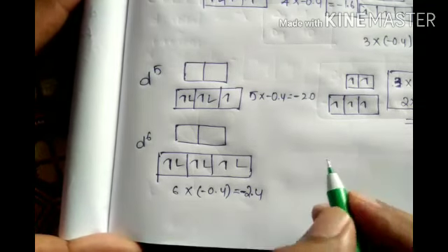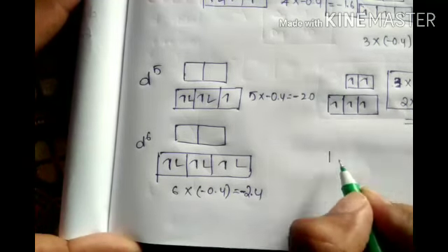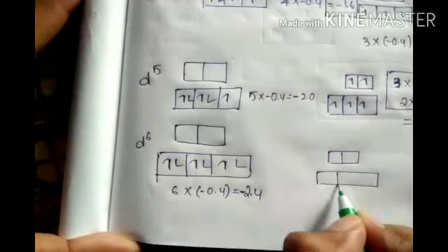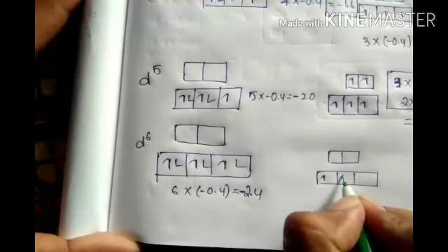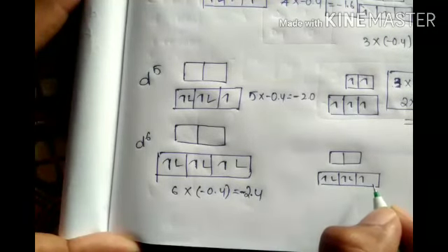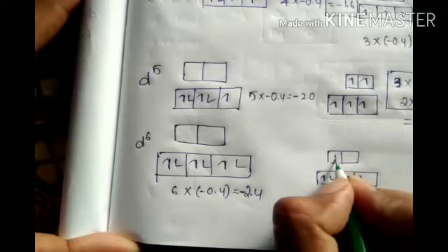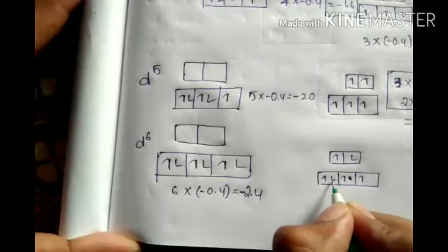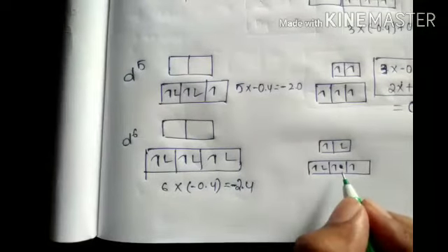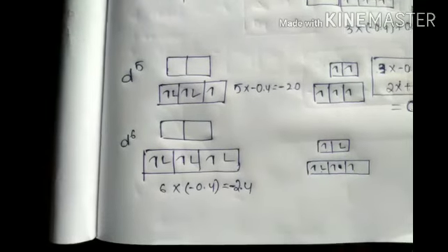Okay? Next here you come to weak field ligand. 1, 2, 3, fourth one, fifth one, sixth one is coming here. So 1, 2, 3, 4, 5, 6.